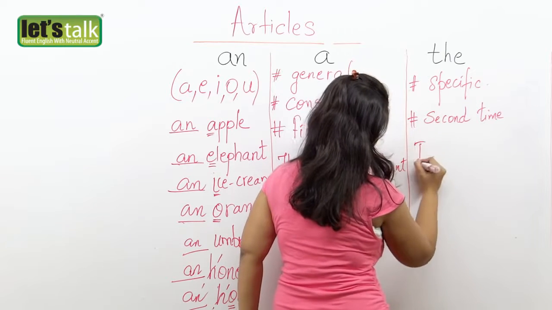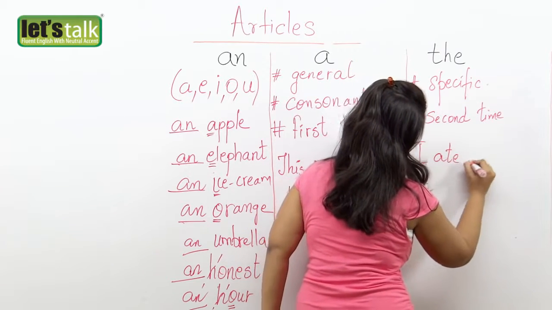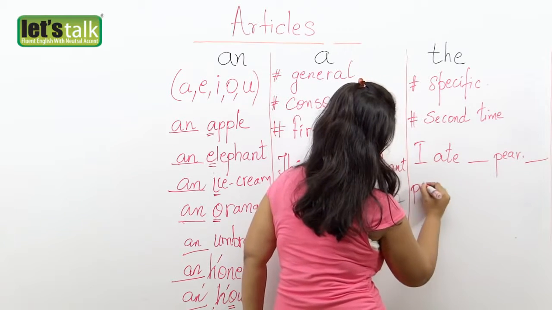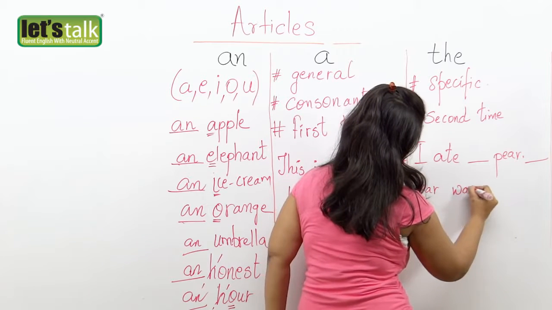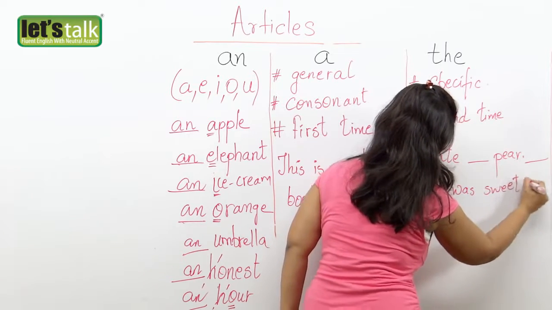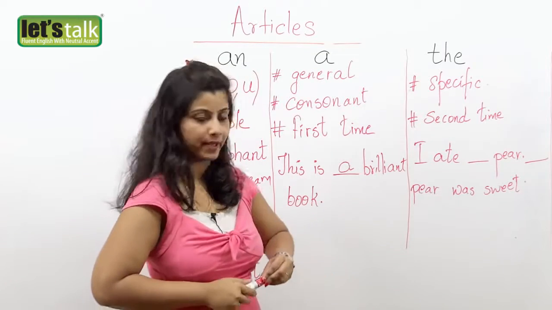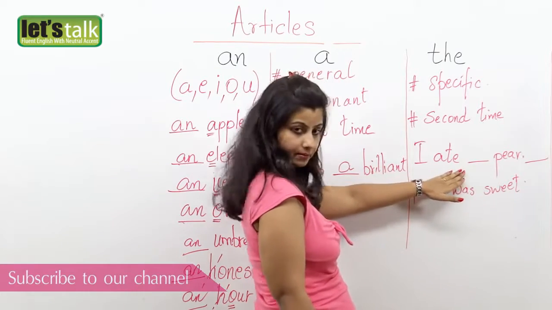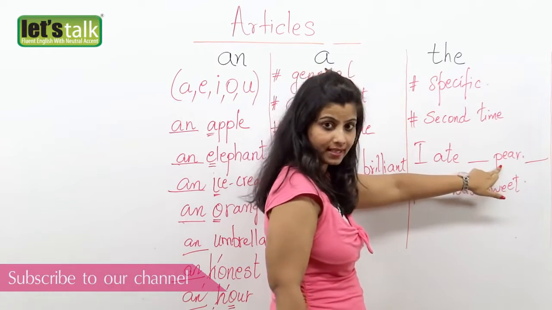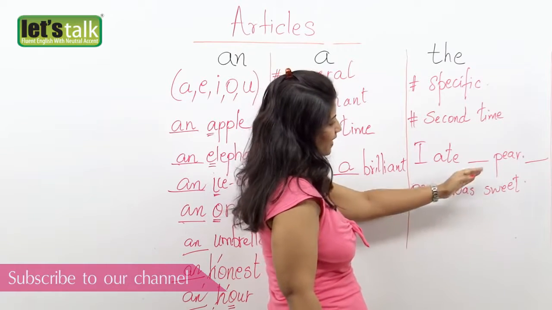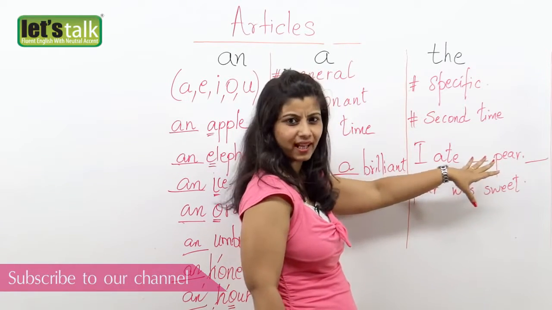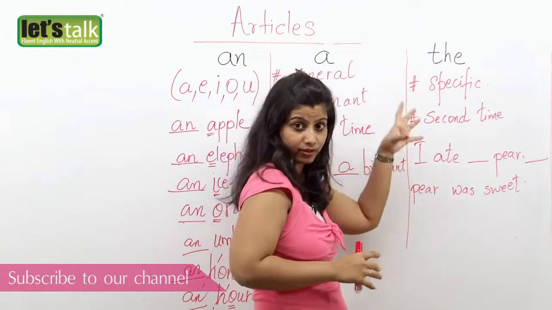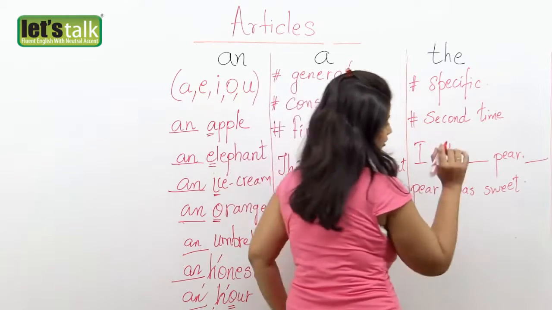Okay. I ate dash pear. Pear was sweet. I ate dash pear. Dash pear was sweet. I'm talking to you about this pear for the first time. P here is a consonant. And again, it is something in general. Okay, I'm not talking to you about a specific pear or a pear that you have seen or I have eaten with you together. No, it's in general, in common.